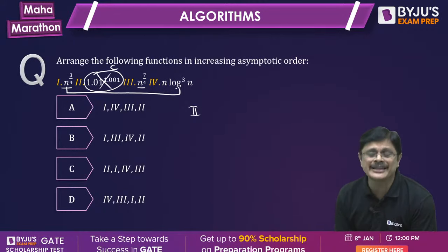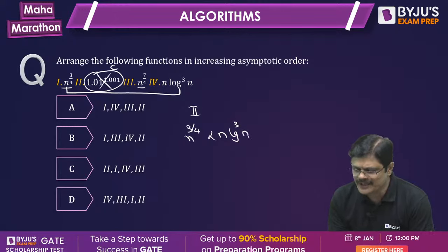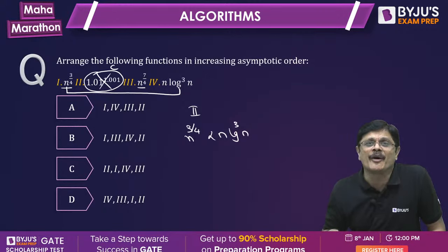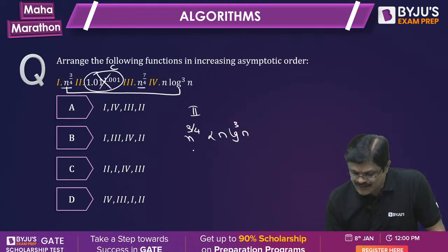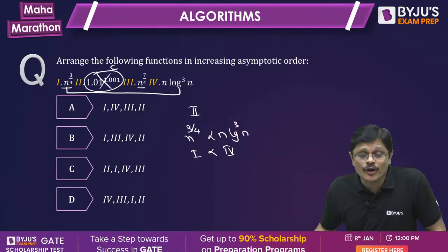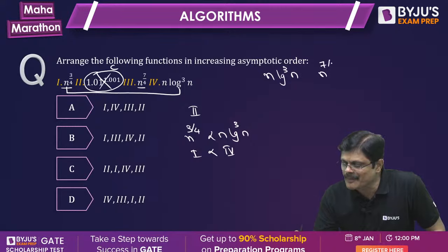N power 3 by 4 with n log cube n. Obviously n power 3 by 4 is asymptotically smaller than n log cube n. Why, sir? Because here the power of n is smaller than 1 and here we already have the power of n equal to 1. So the first one is smaller than the fourth one, and is the fourth one smaller than the third one? For that, just see n log cube n and n power 7 by 4.